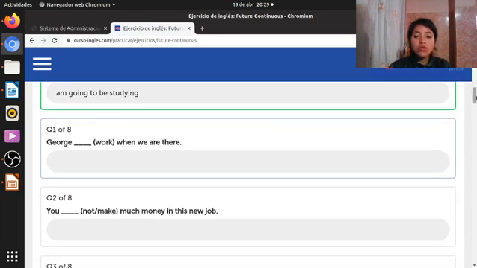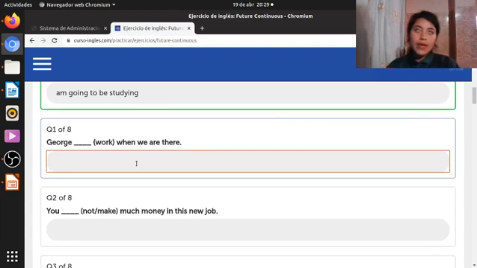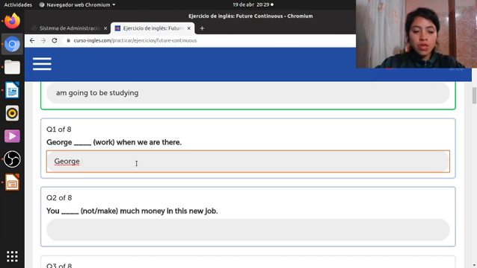We are going to use the future continuous structure. In this sentence, we have the subject George. George will be working when we are there, right?